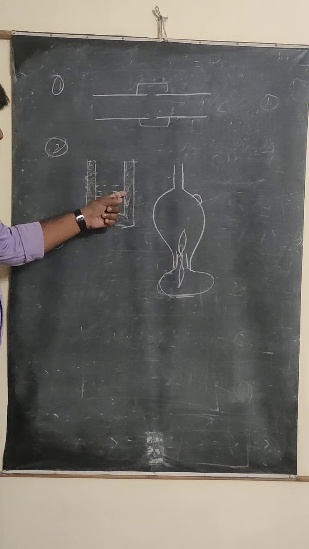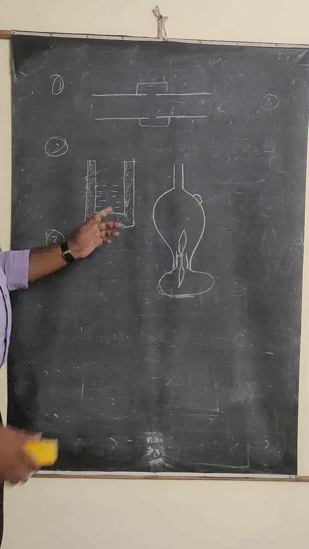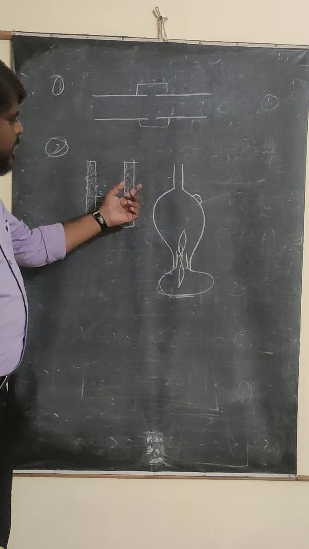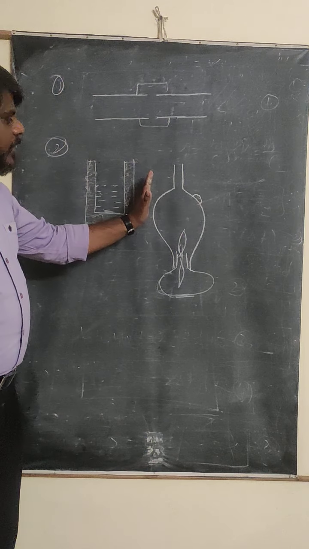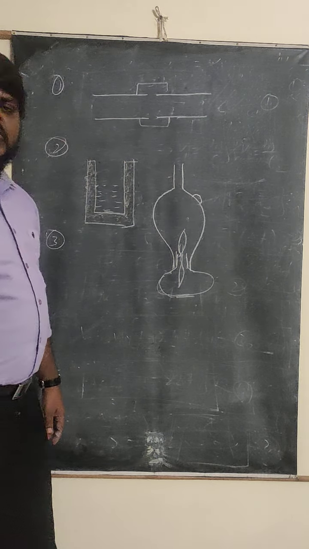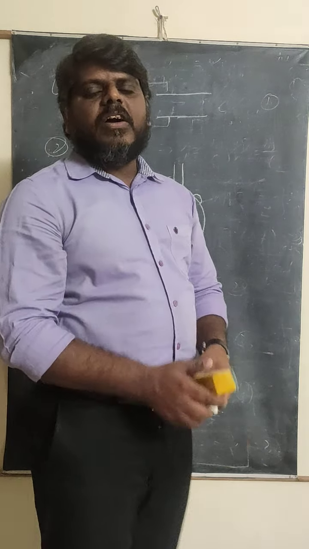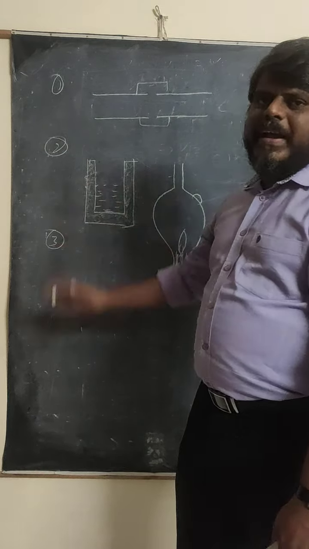The inner layer tries to expand. The inner layer of the glass tries to expand, but the outer layer is very thick, so it will not expand as much. The outer layer does not expand, but the inner layer does. Due to this uneven expansion and contraction, the glass breaks.